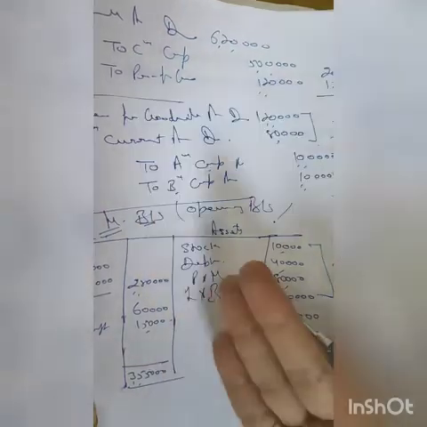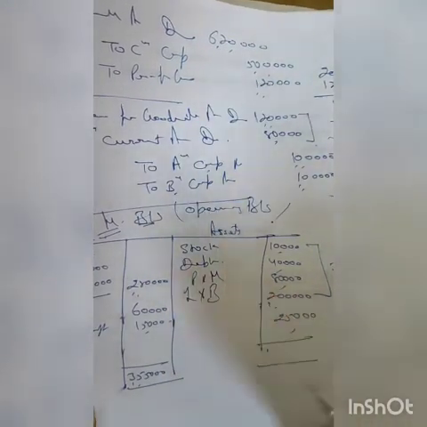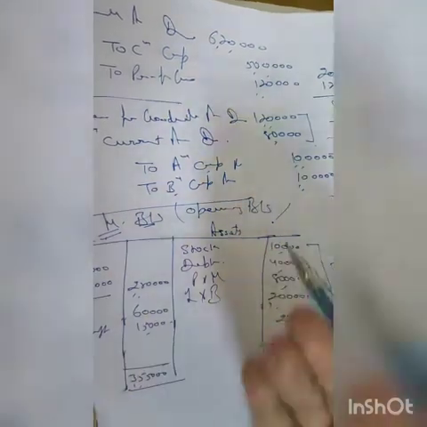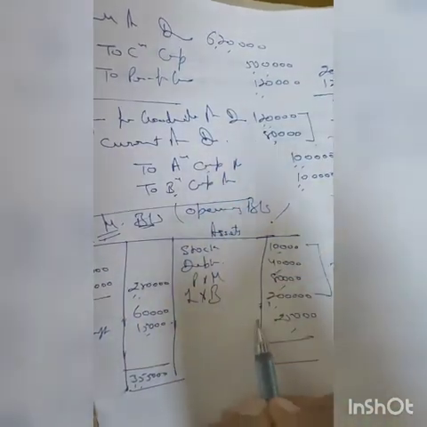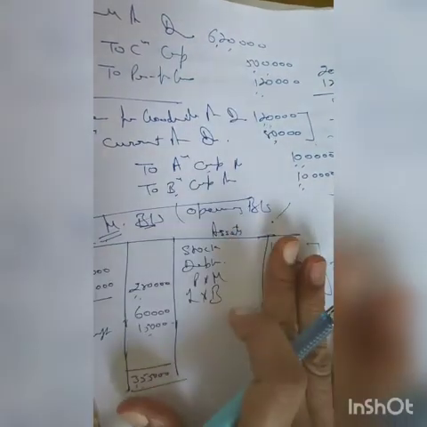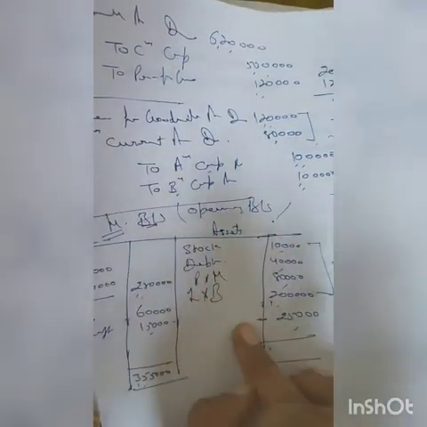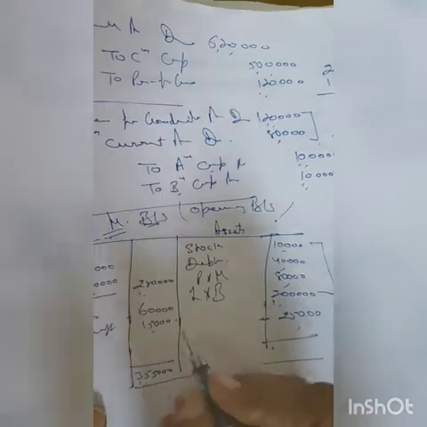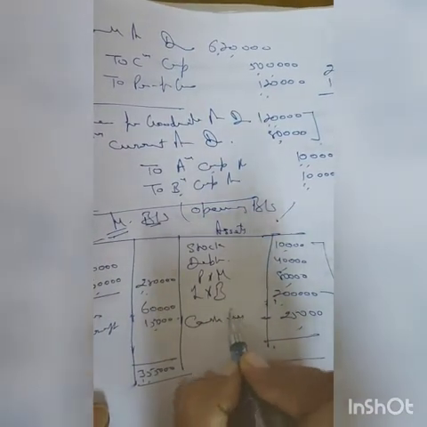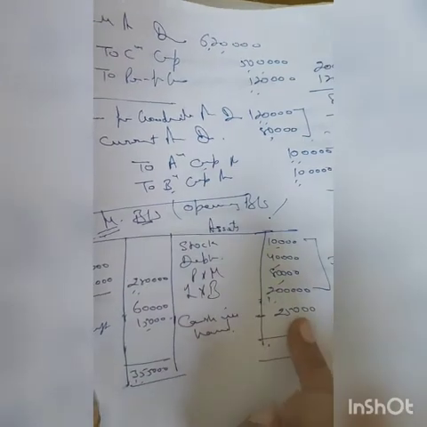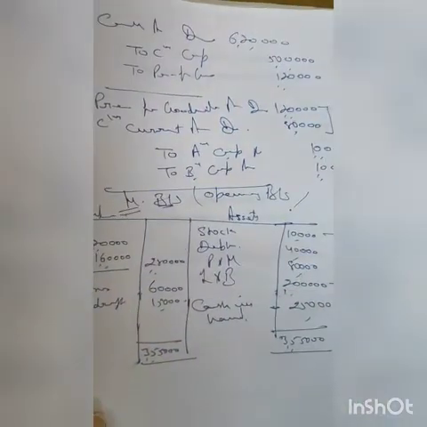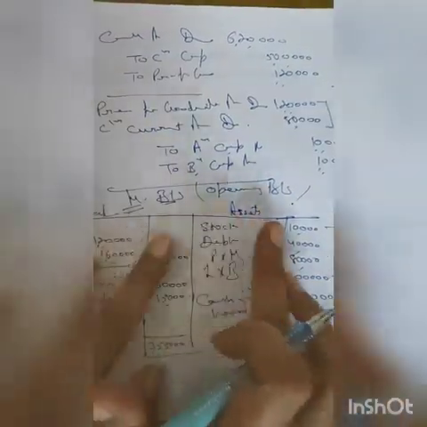So what should we write? Investment is there, vehicles are there, prepaid expenses are there, cash is there, bank is there. So what should we write? You will get a hint in the question, and if the hint is not given and cash is also not there, still we write it as cash in hand. So the hint is that apart from the cash, these are the assets. So this is your cash in hand. So this is my cash in hand I have taken. So here you have completed this balance sheet, right students? It's the opening balance sheet, means memorandum balance sheet.